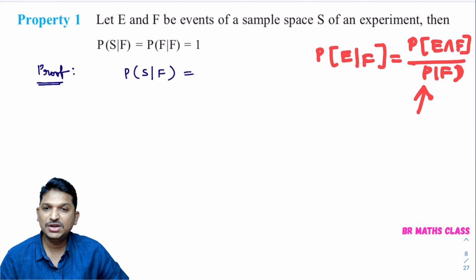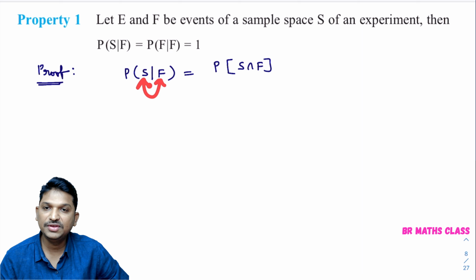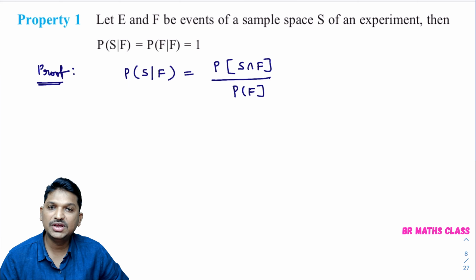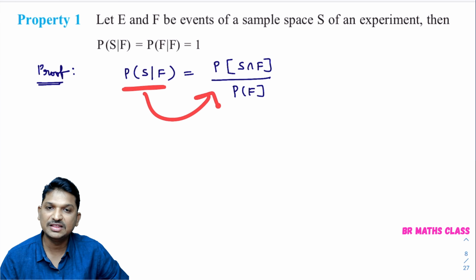So what is probability of S by F? Probability of S by F is probability of S intersection F divided by probability of F. Probability of S by F can be written like this.